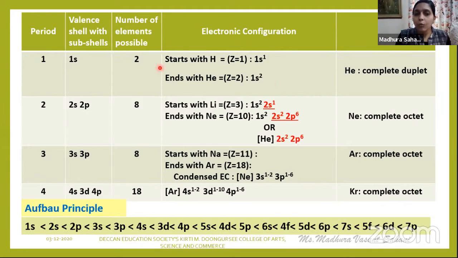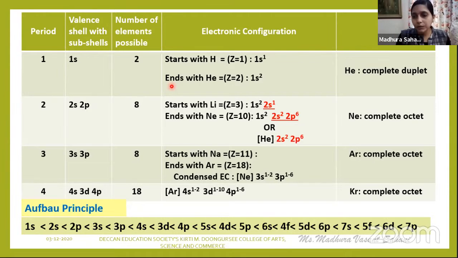Now, once the electron filling of the first period gets over, what will happen? The next electron will enter into the next shell of higher energy level as compared to the previous period. What I said? When the electron filling of the first period gets over, the next electron will enter into the next shell of higher energy level as compared to the previous period, which is as per the above principle.